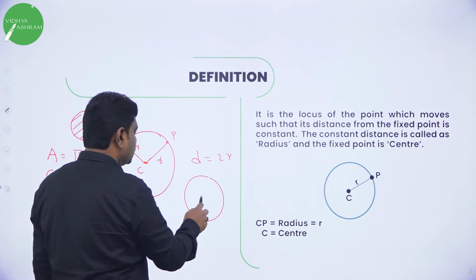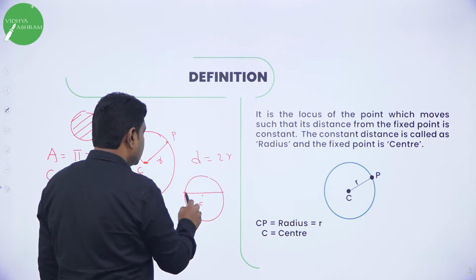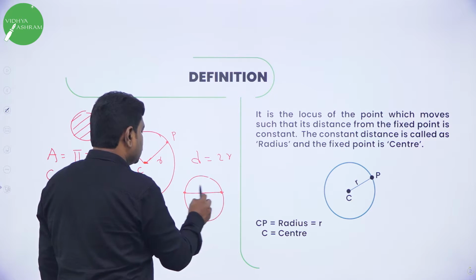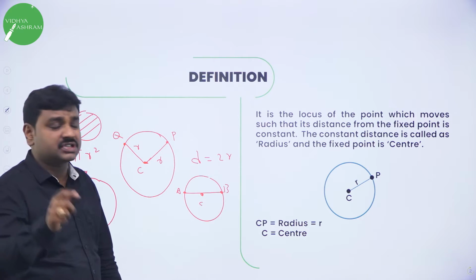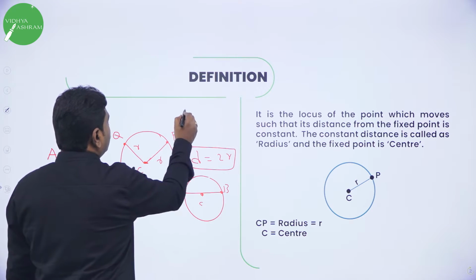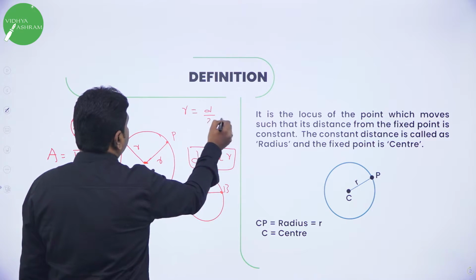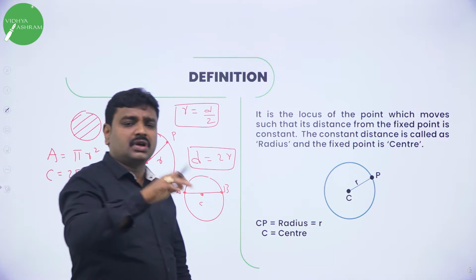Suppose this is the circle and this is the center. If I draw a line, it joins two opposite points, and AB is the diameter. Diameter is the longest chord of the circle, all of you know, and diameter is twice the radius. Or if you want radius, divide diameter by 2, half of diameter is radius. So while solving problems, all these things are required.